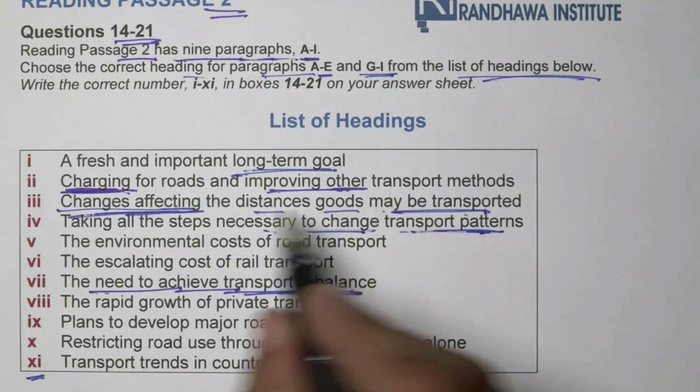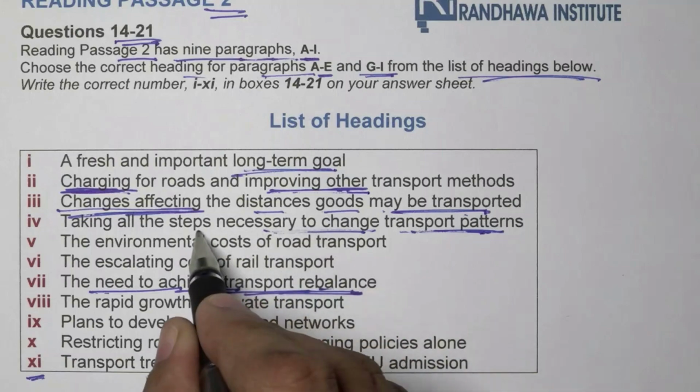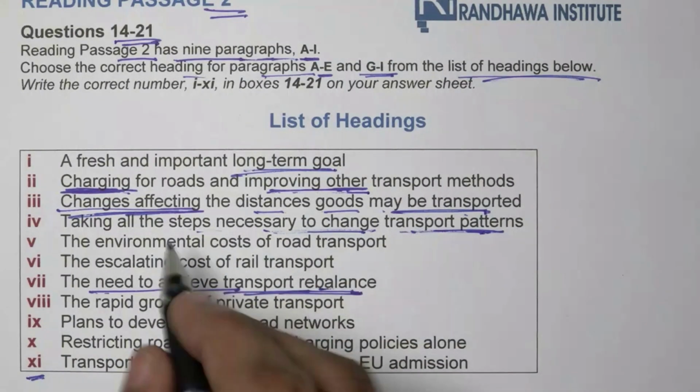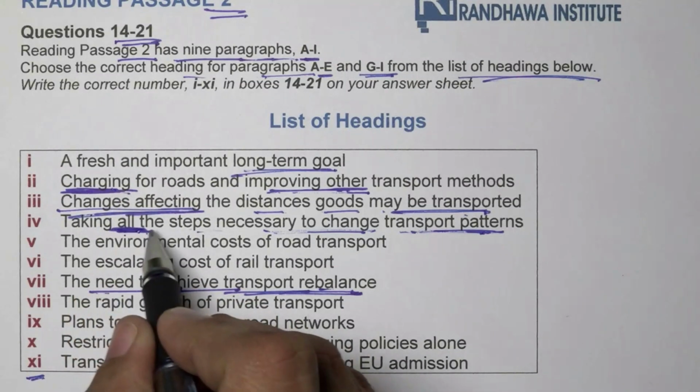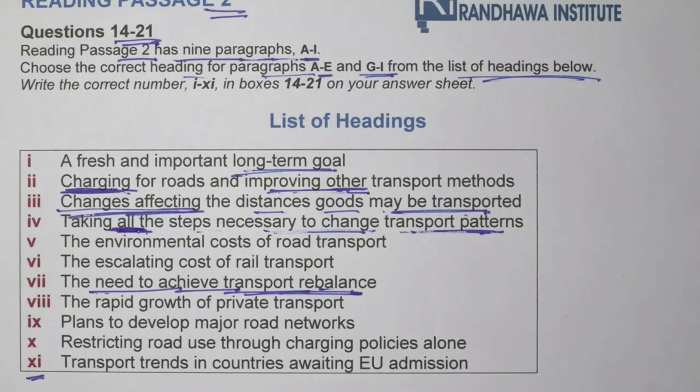The second heading, improving other transport, is what he is talking about here. All the steps necessary, meaning the first solution I will put above, and all the steps should come later.